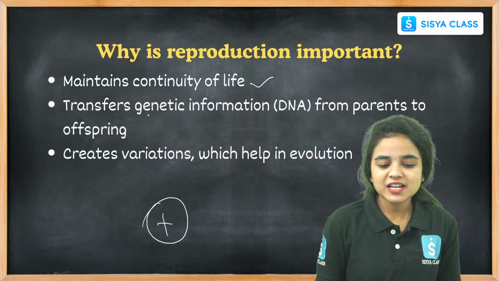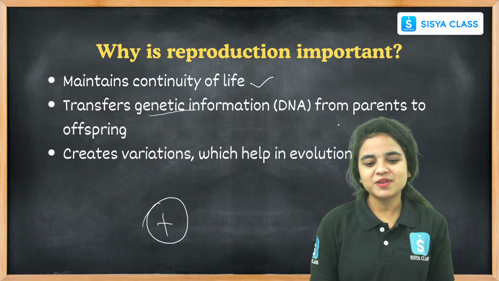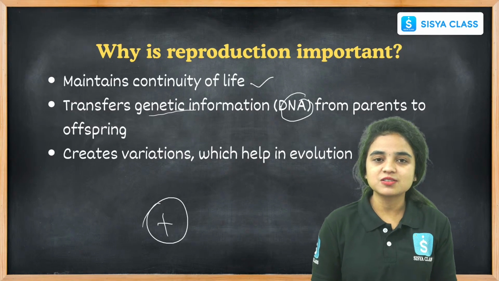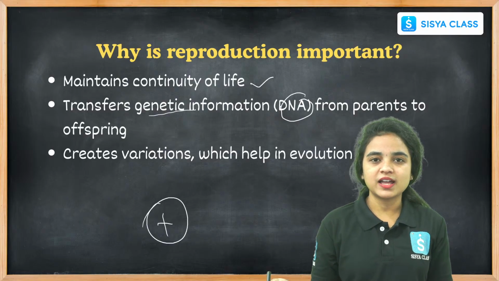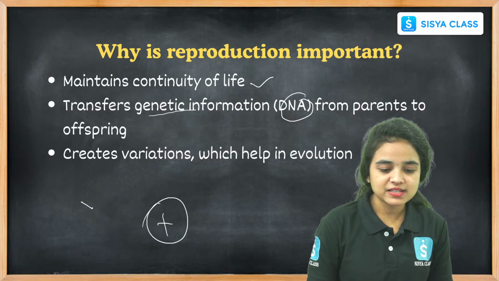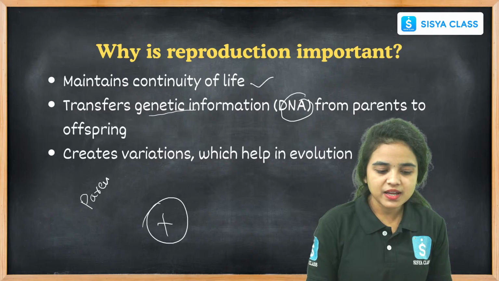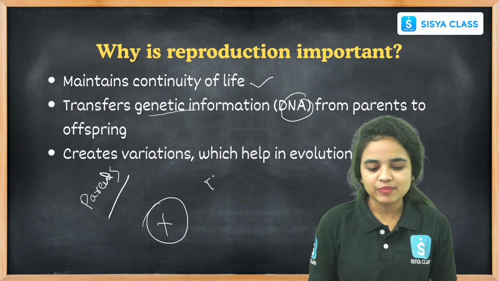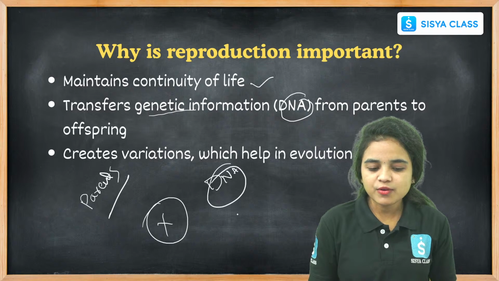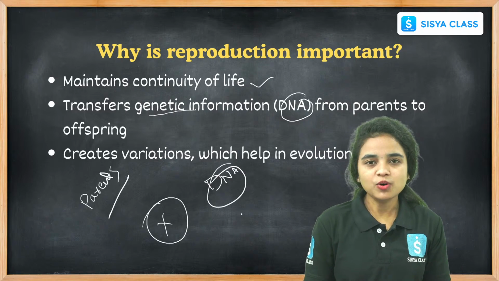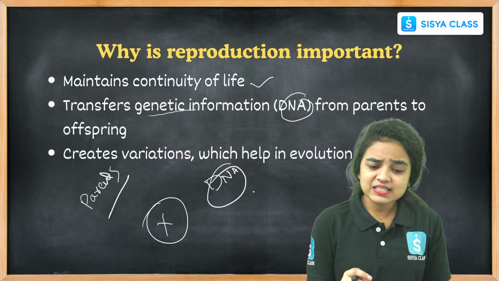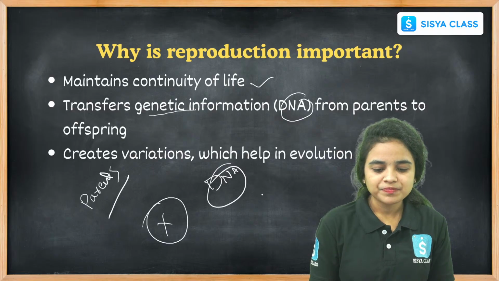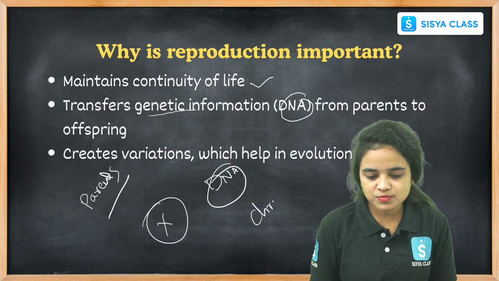And there is an important thing: genetic information is transferred from one organism to another, from our parents. What is the genetic material? It is nothing but DNA. The full form of DNA? Deoxyribonucleic acid. And where is this DNA present? It is present in the chromosomes.